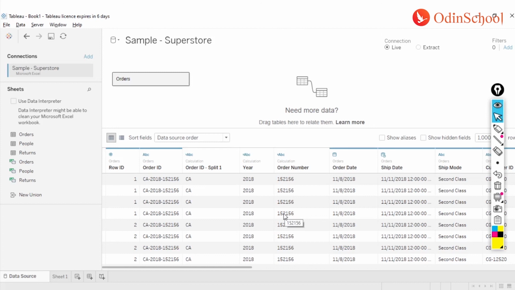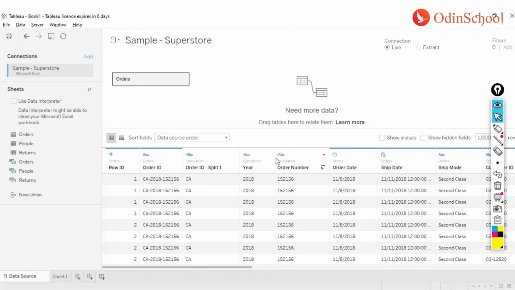Now a small thing to notice over here is you will see there's a small equal to symbol which is appearing against these new columns that are being generated. So whenever we generate any new column in Tableau, we call them calculated fields, right? And all the calculated fields will have a prefix of the equal to symbol, indicating these columns are created within Tableau's environment and they are not flown from the database directly.